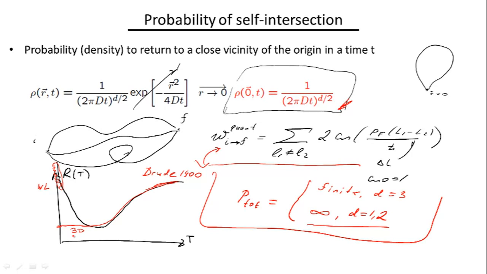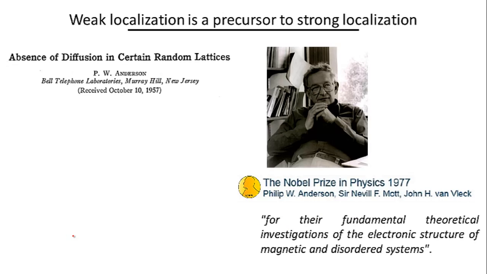I should emphasize again that the full theory of this localization is an extremely complicated theory, and we just got a flavor of it, but it's not the full story. And interestingly enough, this weak localization is a precursor to a different phenomenon, which is called strong localization, for which Phil Anderson, professor emeritus at Princeton, got his Nobel Prize in 1977.